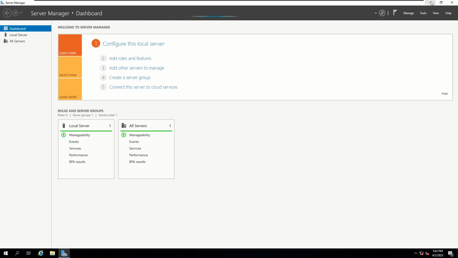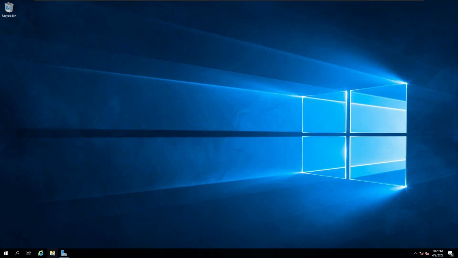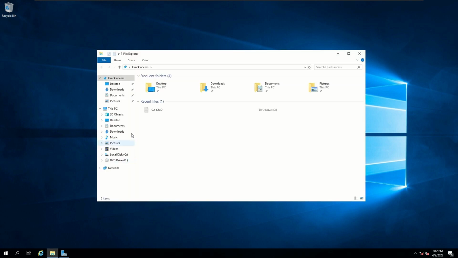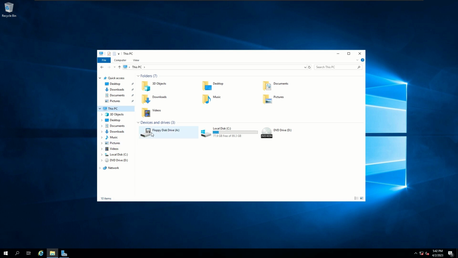Alright, so now let's open up our File Explorer and navigate to This PC. Now you see that we have this floppy disk drive option that we didn't have there before because we've added that hardware to it. Now we also attached the program to it, so our floppy disk drive should be available right now.